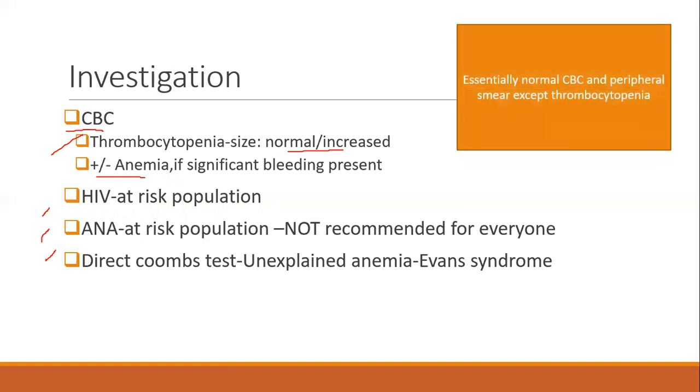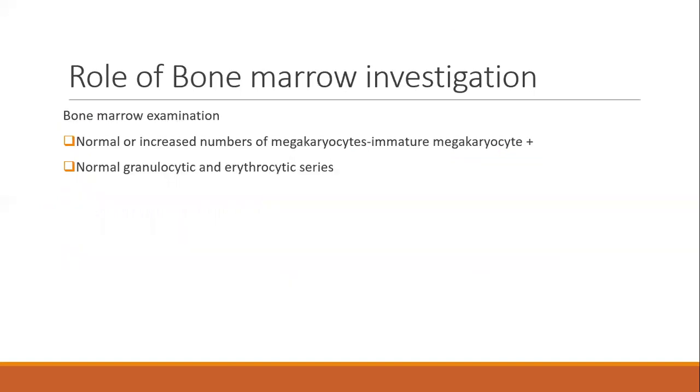So essentially, a normal CBC with thrombocytopenia is what you will be seeing for a classical case of ITP. Bone marrow investigation: if at all you are doing a bone marrow, what are you going to see? You will see a normal or increased number of megakaryocytes, and immature megakaryocytes can be seen. Again, that just reflects increased production. All other series will be normal.